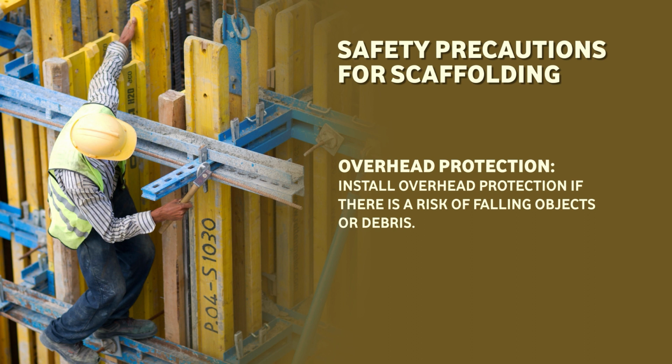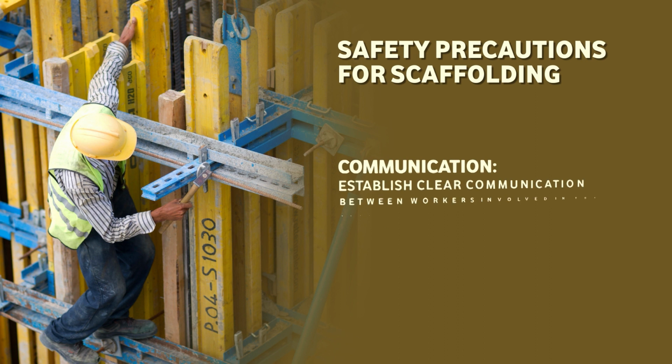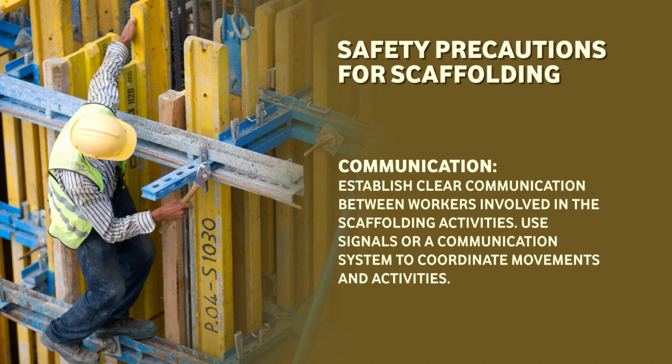Install overhead protection if there is any risk of falling objects or debris. Next point is proper access. Provide safe access to the scaffolding such as ladders, stair towers and ramps. Climbing on cross braces and other non-designated areas is not allowed. The next point is communication. Establish clear communication between workers involved in scaffolding activities. Use signals or a communication system to coordinate movement and activities.